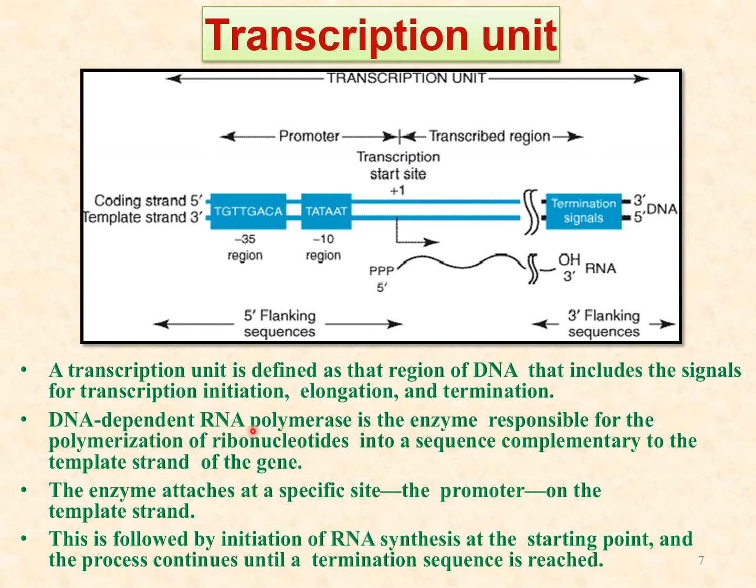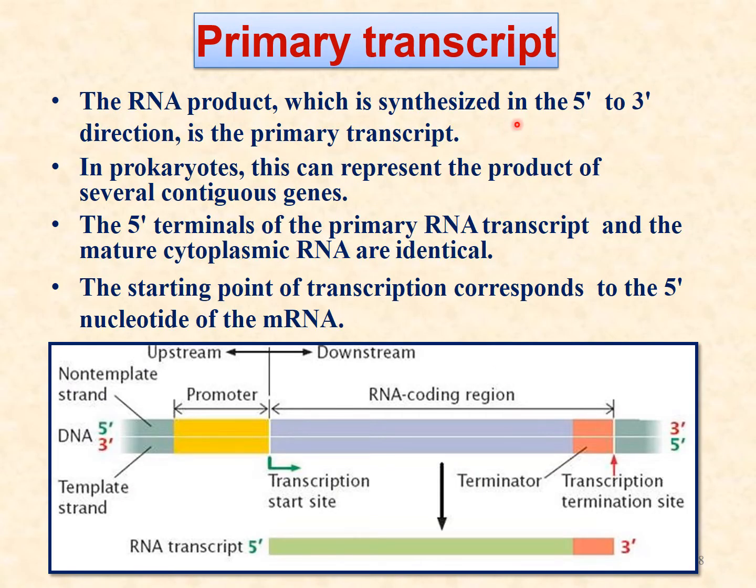The DNA dependent RNA polymerase enzyme is responsible for polymerization of nucleotides into a sequence complementary to the template strand of the gene. The RNA polymerase enzyme attaches to a specific site that is known as the promoter site on the template strand. It is followed by initiation of RNA synthesis at the starting point, and the process continues till the termination sequence is reached.